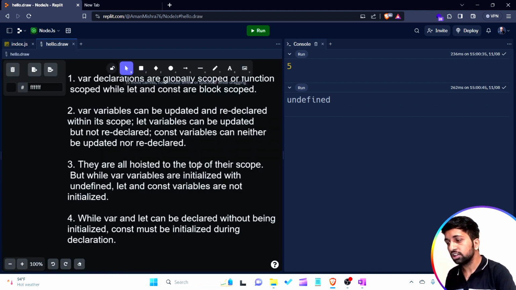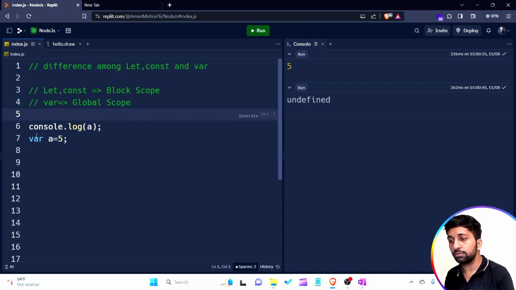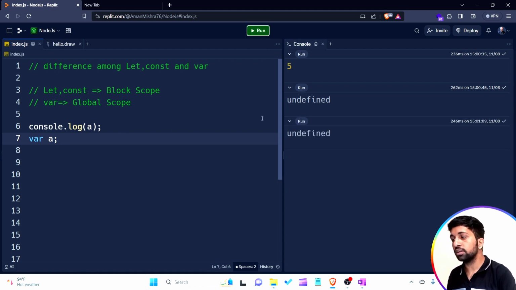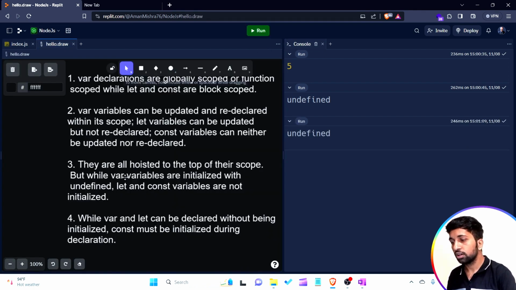They are all hoisted to the top of their scope, but var variables are initialized with undefined. In this example, I have not initialized the variable a till now, so by default the value contained by the variable is undefined. It is written here: var variables are initialized with undefined.